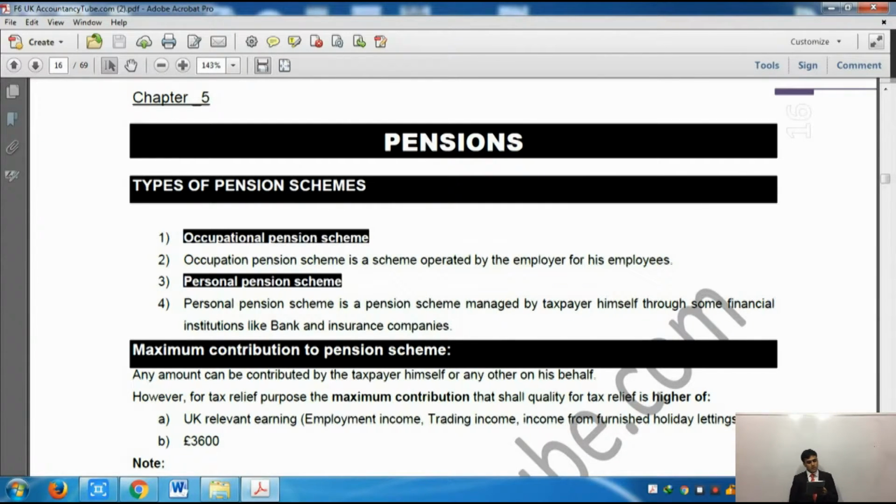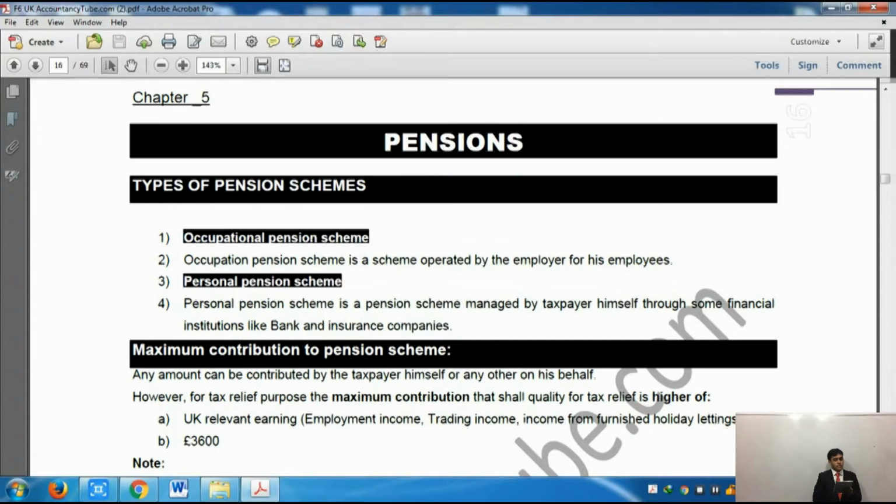Then it says if an individual has any unused annual allowance in the previous 3 tax years, then it may be paid in the tax year 15-16 without incurring a tax charge. So if anything is unused, you can still use it without incurring a tax charge. Annual allowance in the current year is treated to be used first, and any unused allowance of the previous 3 years will be used on the FIFO basis. Right? Then after that it says tax reliefs.